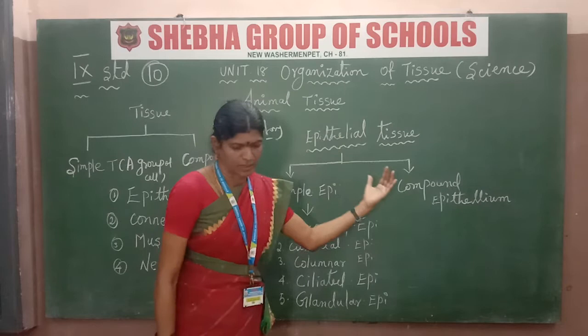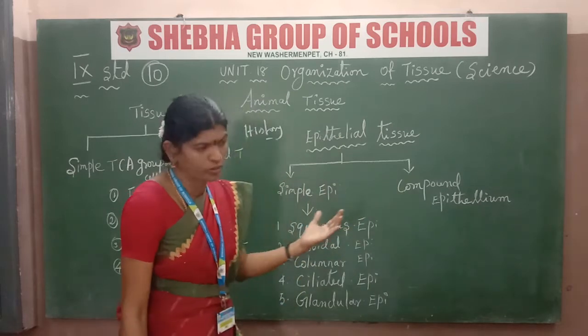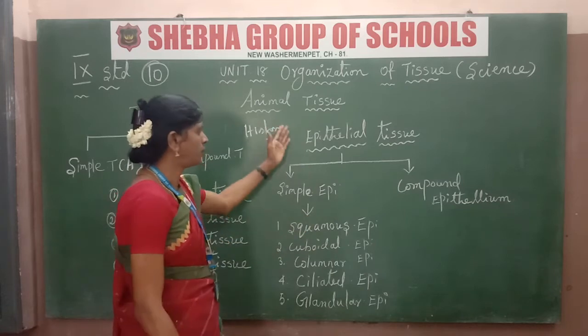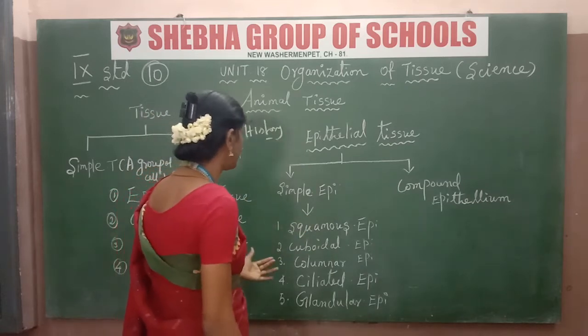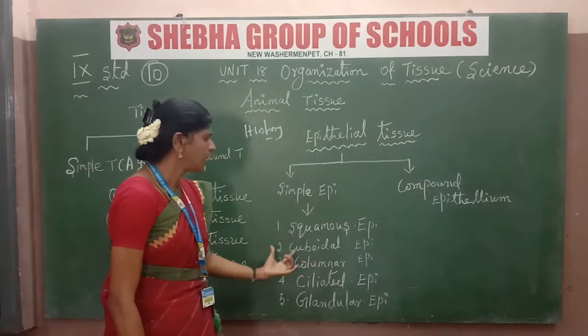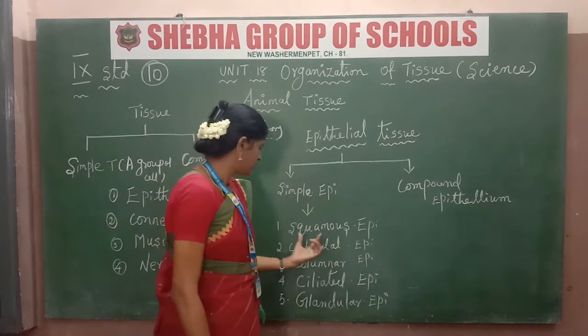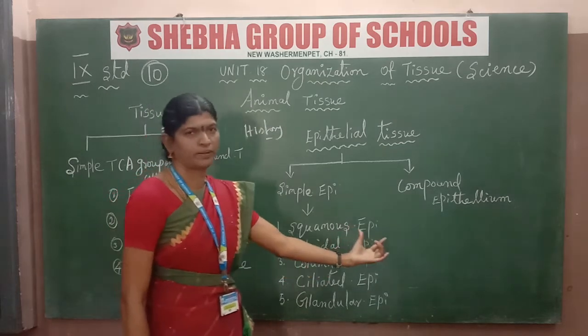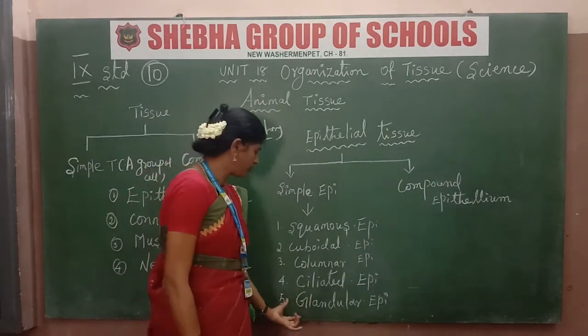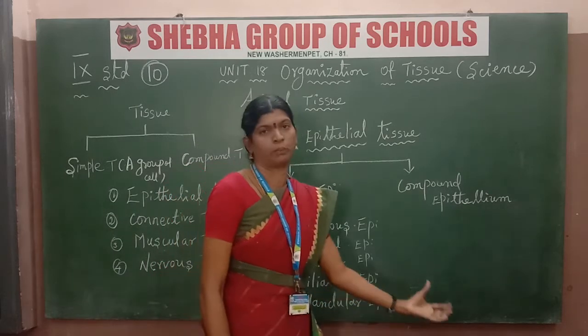Epithelial tissue is divided into five groups. What are they? Squamous epithelium. The second one is cuboidal epithelium. The third is columnar epithelium. The fourth is ciliated epithelium, and the fifth is glandular epithelium.